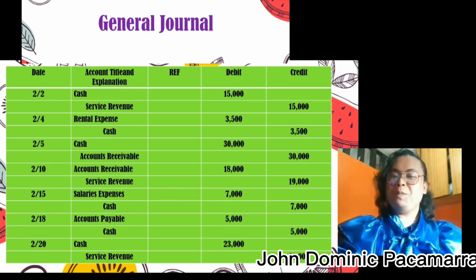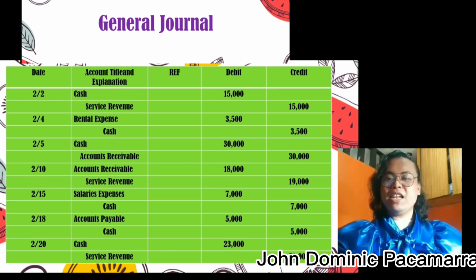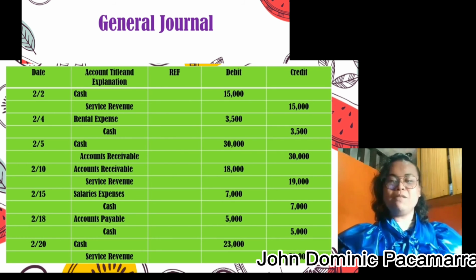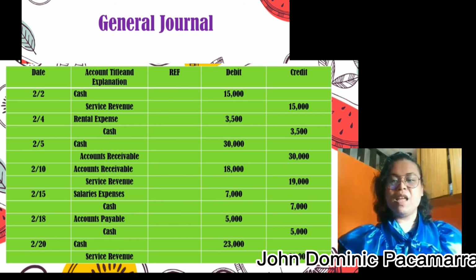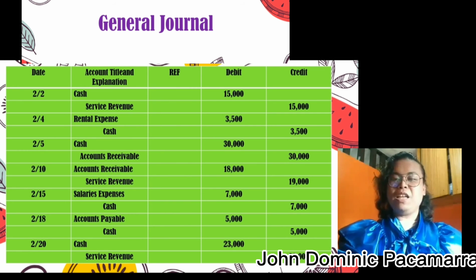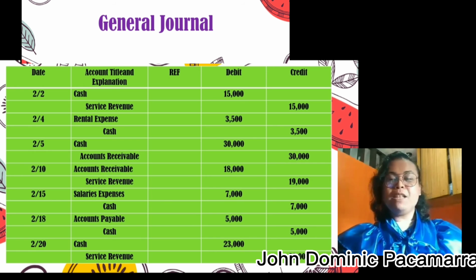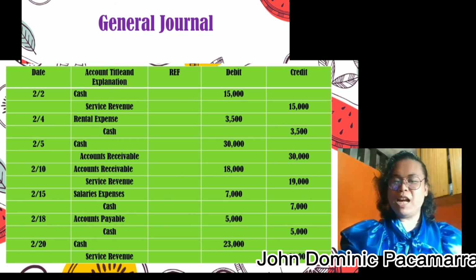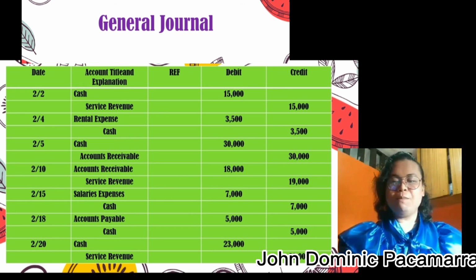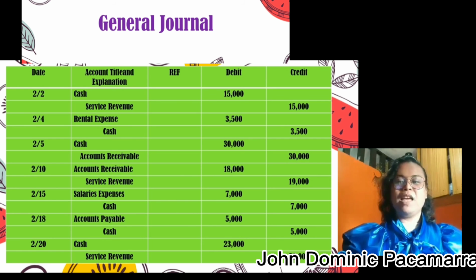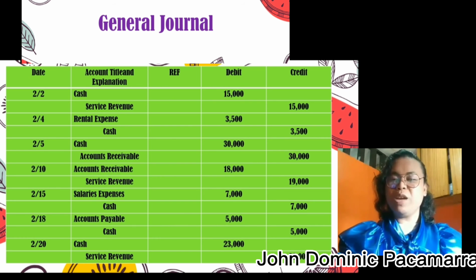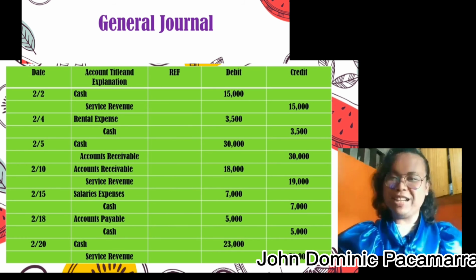In February 15, the salary expense 7,000 in debit. Paid cash is also 7,000 in credit. Now, in February 18, accounts payable debit 5,000. Paid in cash also 5,000 pesos in credit. In February 20, cash 23,000 in debit and service revenue was also 23,000 in credit.